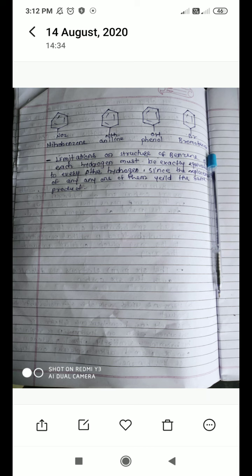One assignment for you for today's lecture. What is the question for the assignment? First, write the discovery of benzene, and second, write the physical and chemical properties of benzene.